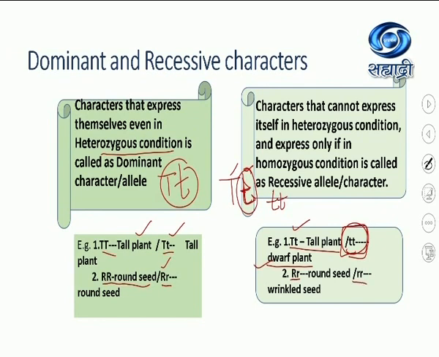But small r, only in homozygous condition, wrinkled seeds are formed. So wrinkledness is a recessive character. A recessive character cannot express itself in heterozygous condition. A dominant character can express itself in both homozygous as well as heterozygous condition. I hope these concepts are clear to you now.